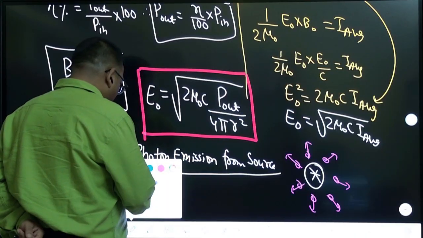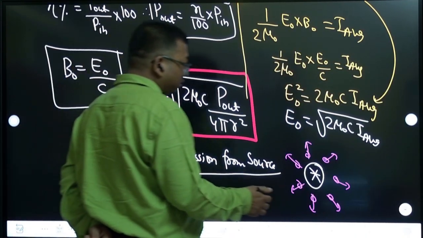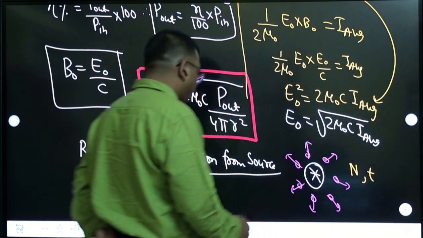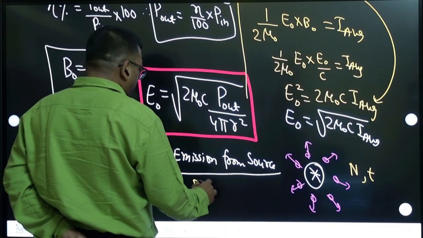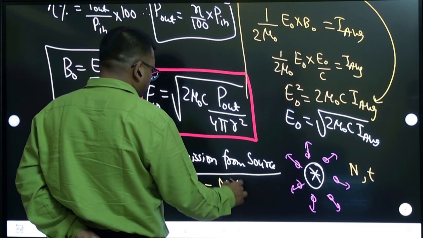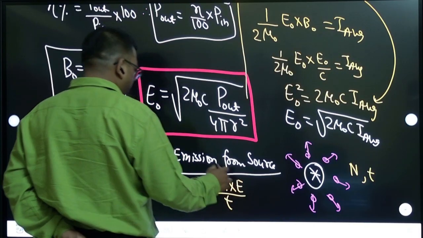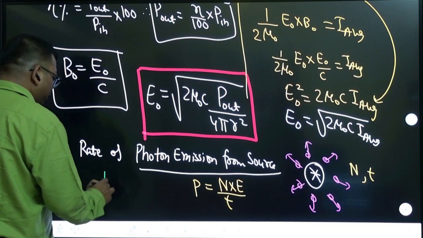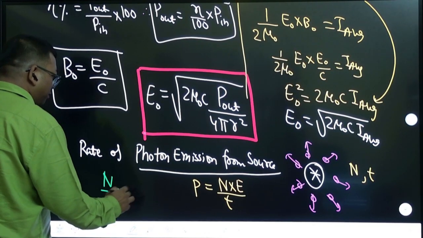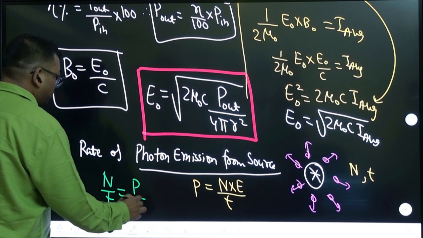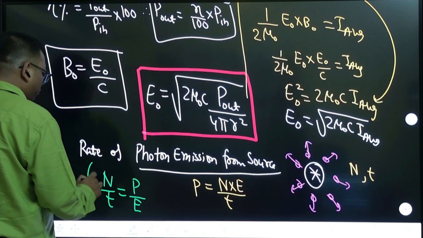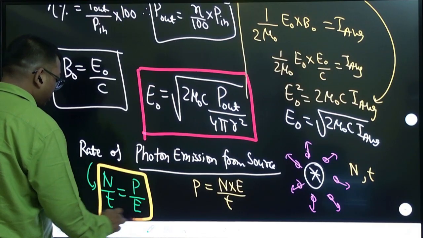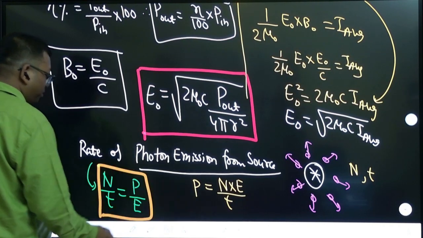Let us say the total number of photons it is emitting is n and the time taken is t. We already know what power is. Power is total energy, n into E, by t. So the rate of photon emission is nothing but n by t, and n by t is P by E. That is the rate of photon emission. You have to remember this formula: rate of photon emission N by T is equal to P by E.